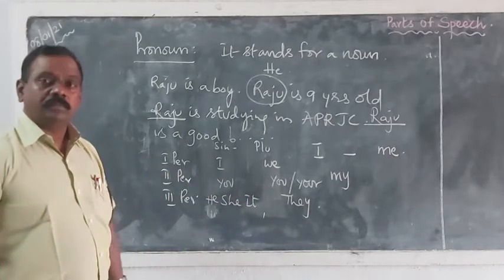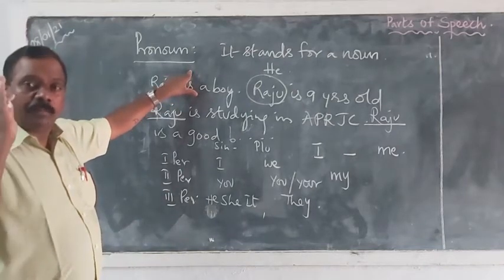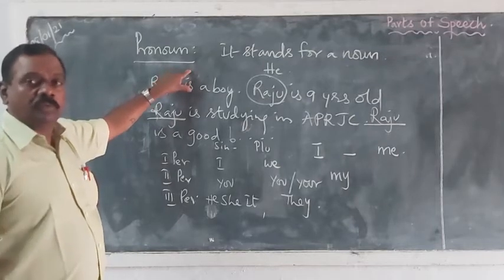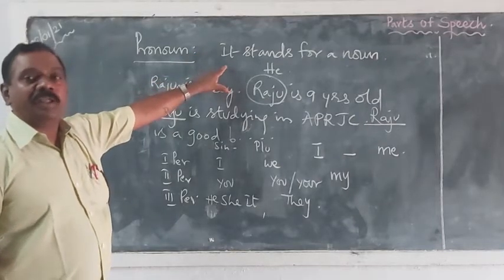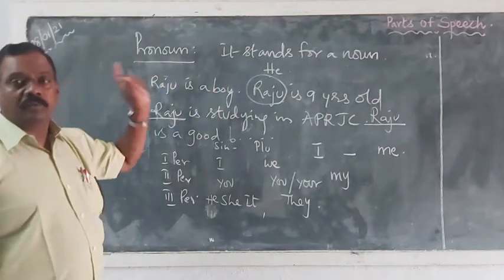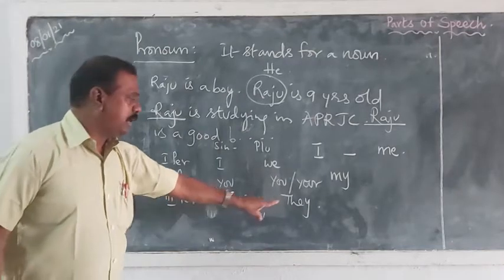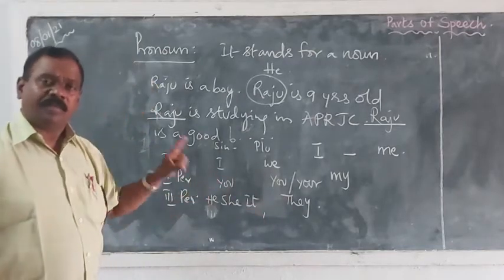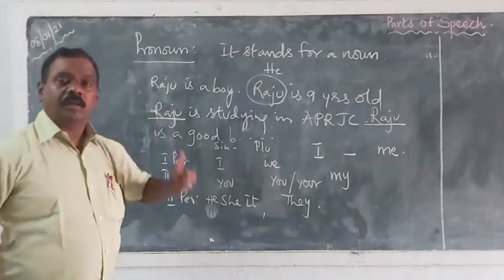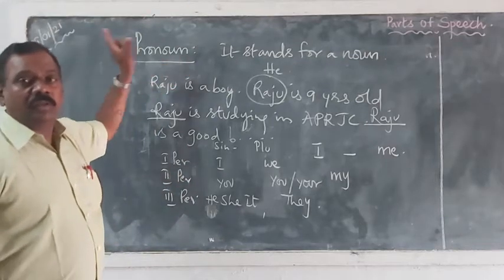So in that way, pronoun is the second important part of speech which is used instead of a noun. Wherever the repetition is to be avoided, we have to use the pronoun. For all things, it as a singular is common, whether people, places or things. Plural is they. This is something about pronouns.